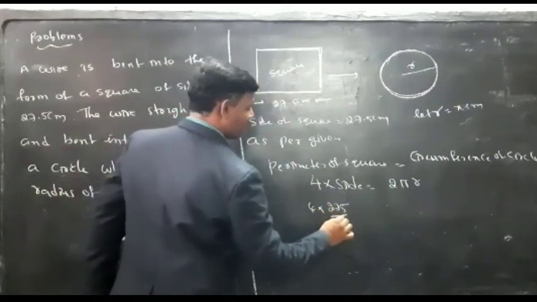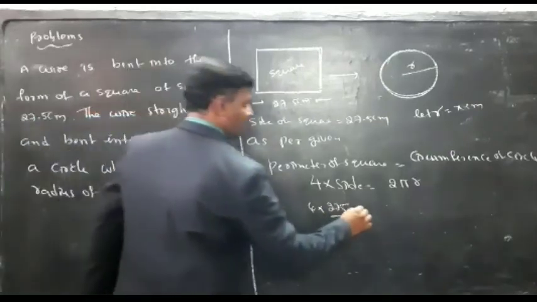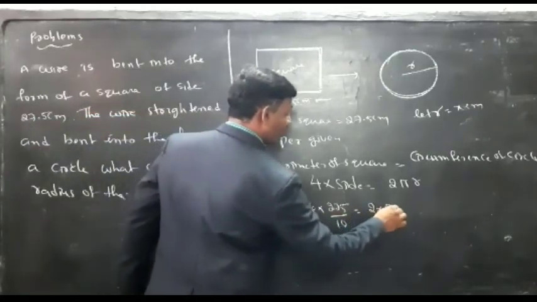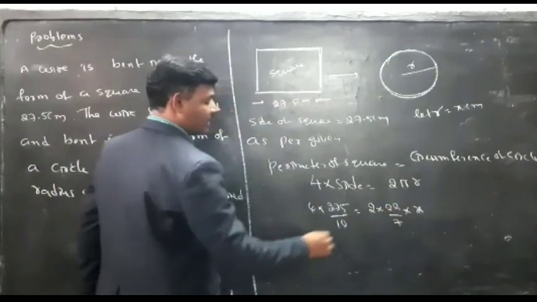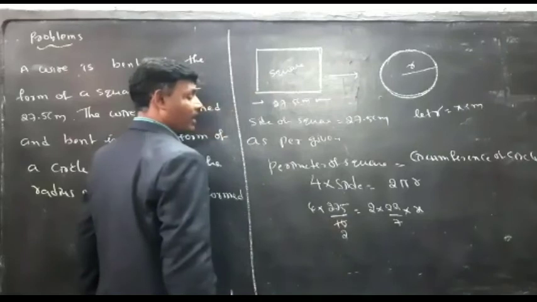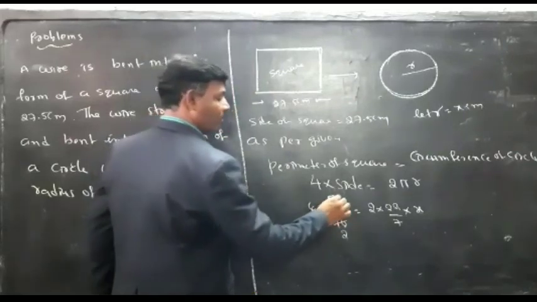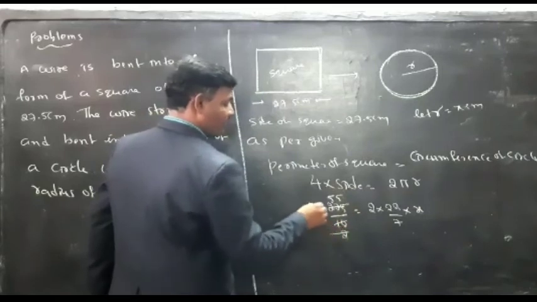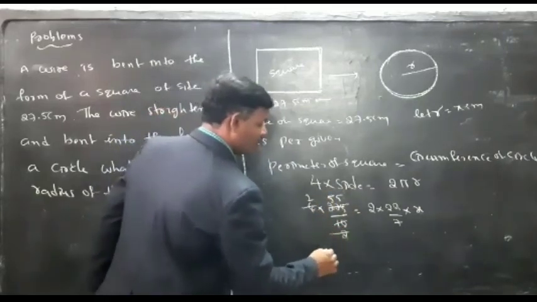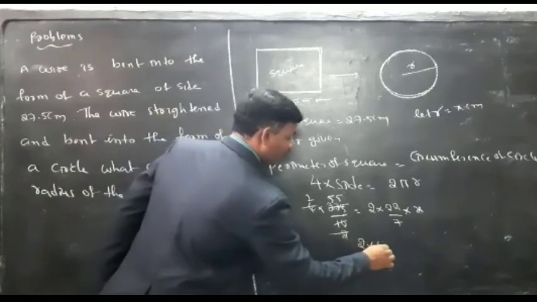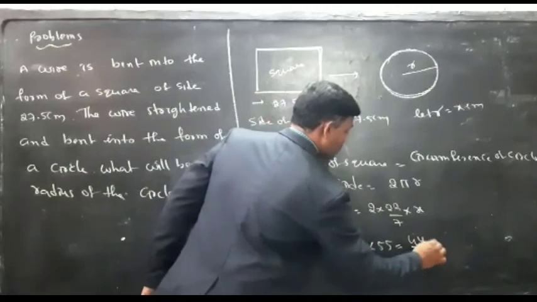That 27.5 I am writing as 275 by 10 is equal to 2 into 22 by 7 into x. Any calculations? 5 5s are 25, 2 remaining. 5 1s are 5, 2 2s are 4, 2 1s are 2, 2 2s are 4. What is remaining here? 2 into 55 is equal to 44 by 7 into x.